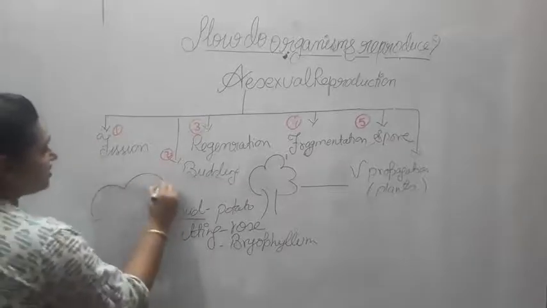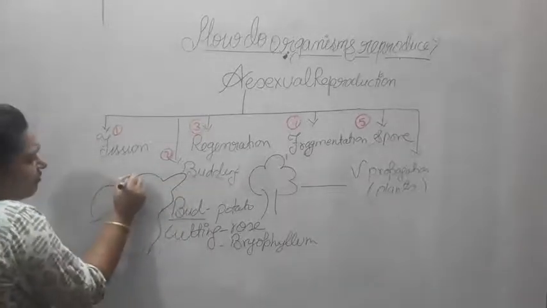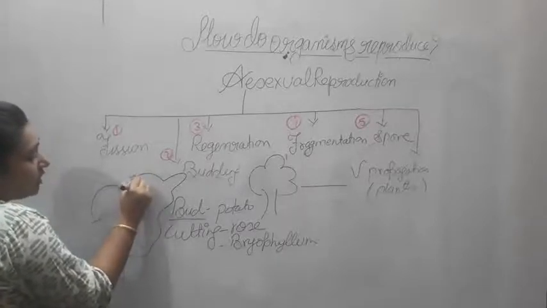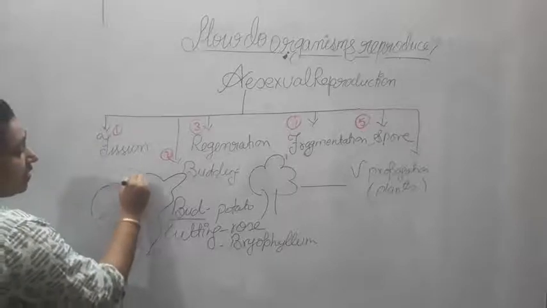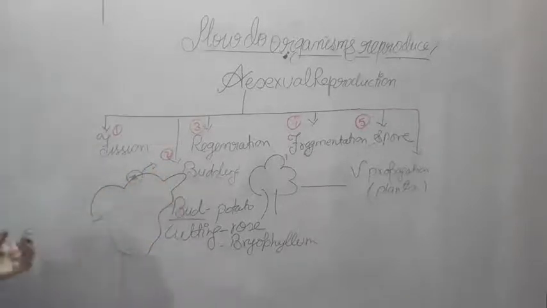Suppose this is a leaf of a Bryophyllum. On its surface, a small leaf structure will develop and it will also develop its root. This part is enough to make a new plant individual of its own kind. That is also a kind of vegetative propagation.